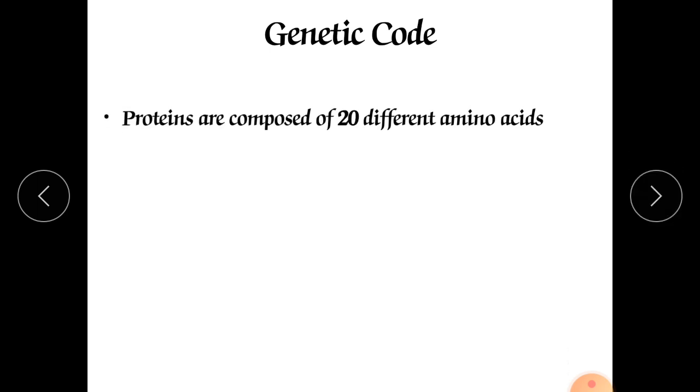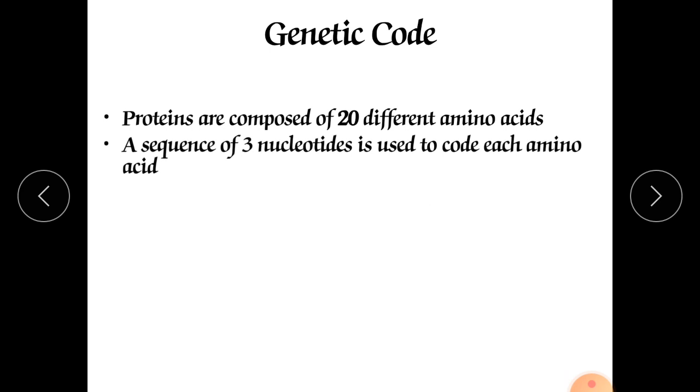Genetic code. Proteins are composed of 20 different amino acids. These are the 20 essential amino acids. All the amino acids are grouped together by the peptide bond. A peptide bond forms between two amino acids and they form an amino acid chain.